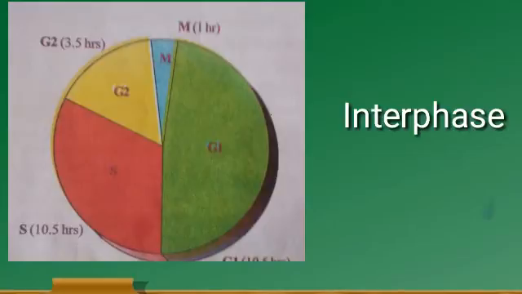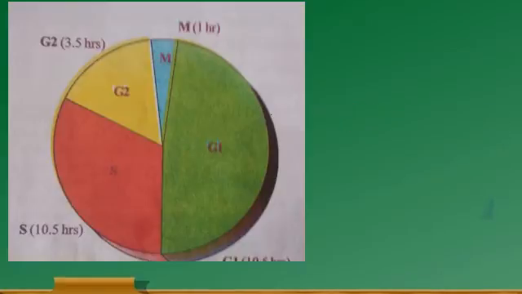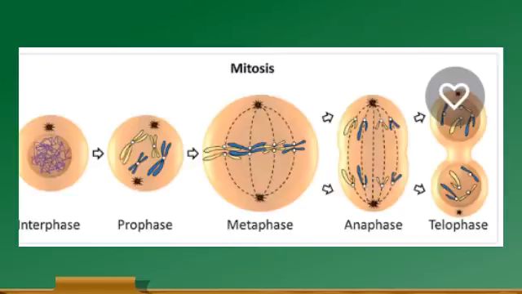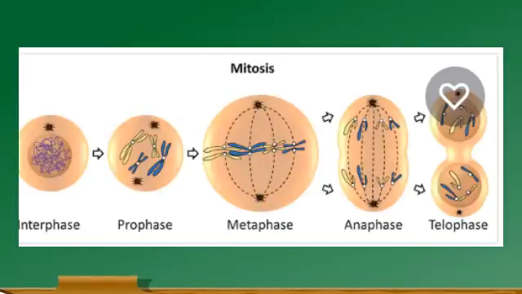Okay, and now the M phase. What is the M phase? This is the cell division phase. The cell division phase includes generally four stages: prophase, metaphase, anaphase and telophase.